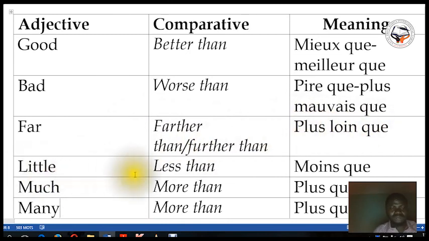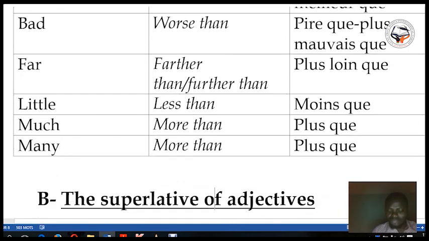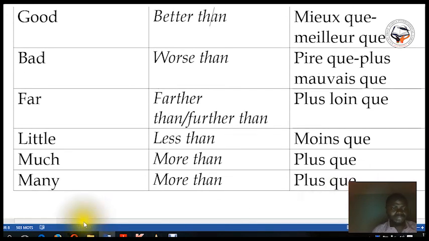Little, the comparative of little is less than. In French it is moins que. And much, the comparative of much is more than, and the meaning in French is plus que. And the last one is many. The comparative of many is more than, and more than in French is plus que.